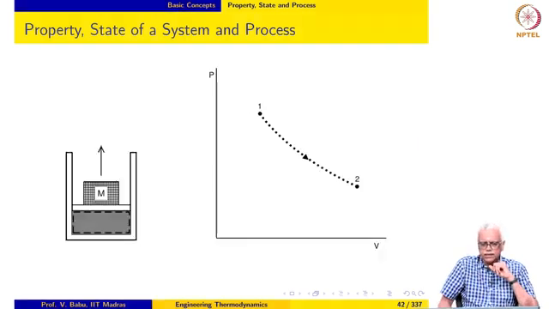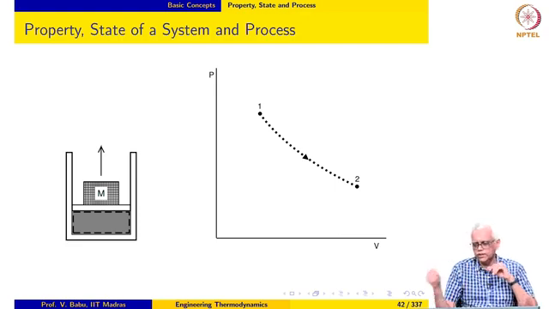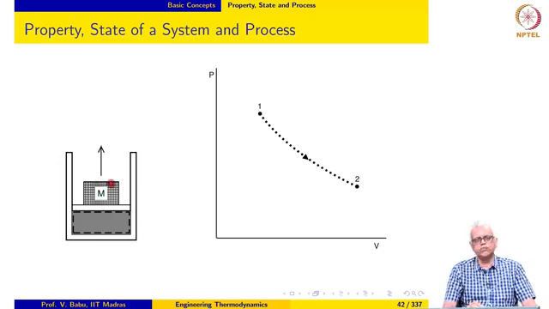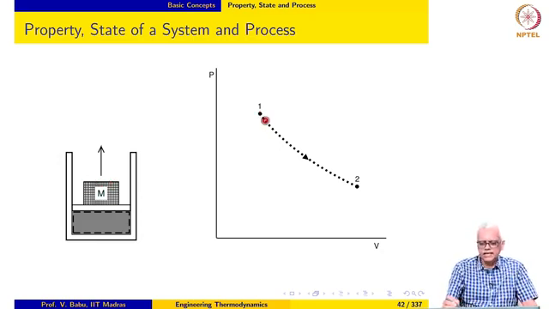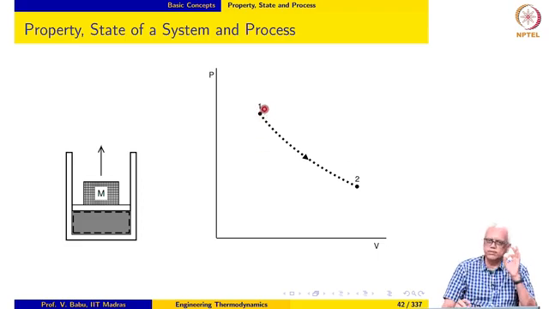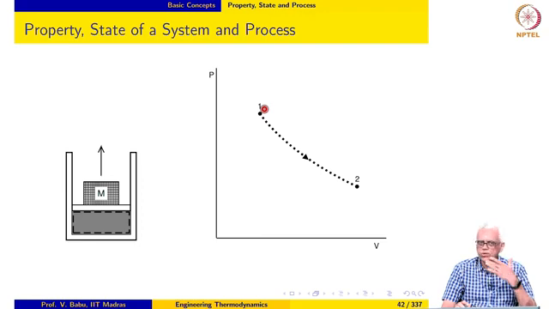Now, let us take a closer look at this. Just one more concept here. Notice that when I divide this into an infinite number of pieces and I go through this, each one of the states is an equilibrium state. So, the amount of disequilibrium from one state to the next is very small. There has to be a small amount of disequilibrium, otherwise no process will ever take place. But the amount of disequilibrium must be very small. So, the mechanical disequilibrium when I remove a small weight is very small. So, the system reaches a new equilibrium state very quickly because it is very small. In the other cases, it will take a while before it can reach the new equilibrium state.